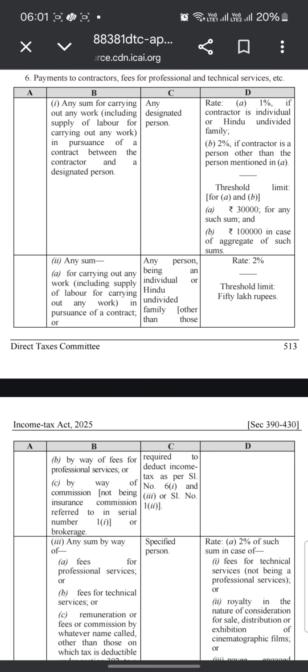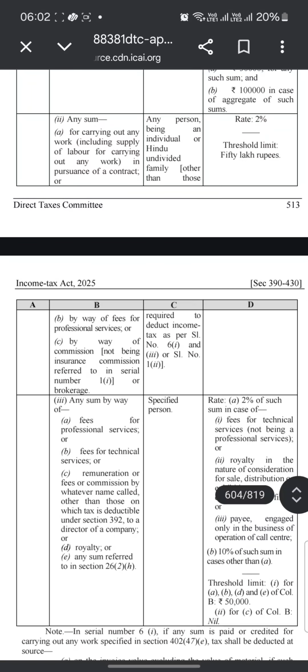Threshold limit for A and B, that is, A is 30,000 for any sum and 1 lakh in case of aggregate of such sums. Means 30,000 for a single payment, and for multiple payments the aggregate of such payments should not exceed 1 lakh rupees.